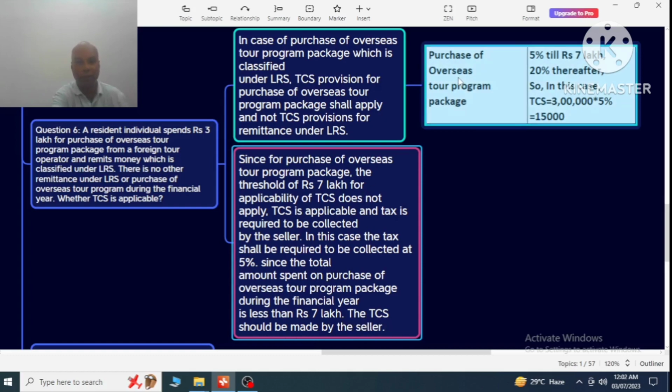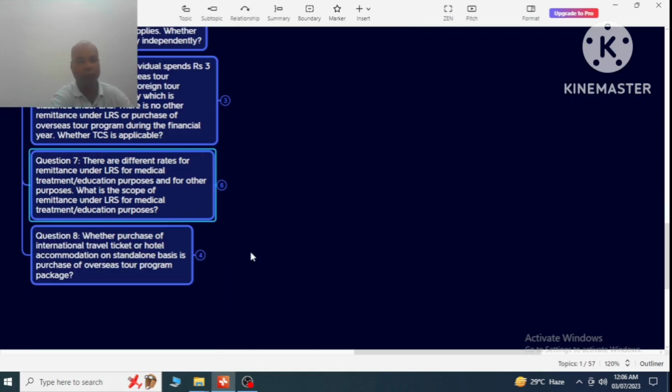Here, for the purchase of overseas tour program package, the TCS system is: up to 7 lakh rupees, 5% is the TCS, and after 7 lakh rupees, 20% will be the TCS. So since here 3 lakh rupees is the amount of remittance, the TCS will be 3 lakh into 5%, that is 15,000.